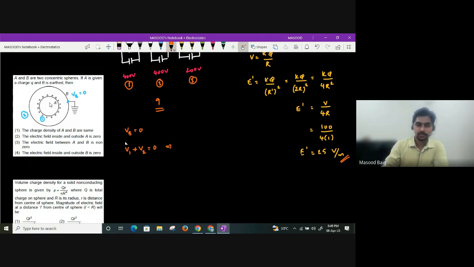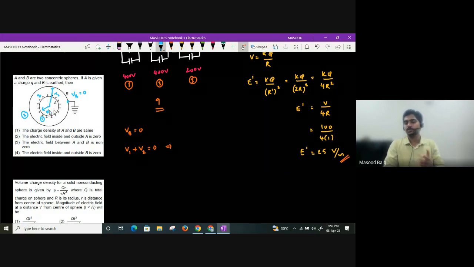What is potential due to the first sphere? It has some charge. Let us say it is given a charge q. Is this point outside the shell? Yes. So whenever a point is outside the shell, we can concentrate the whole charge at the center, guys. Let us imagine one of them has radius r1, the other has radius r2. I can concentrate the whole charge of A at the center because the point of consideration is external to the sphere, by the shell theorem, guys.